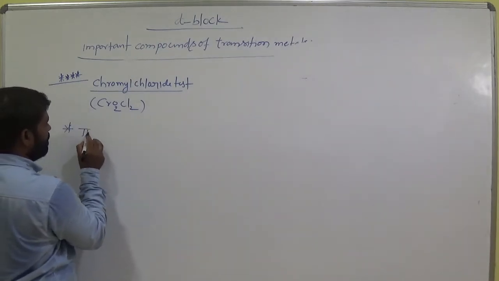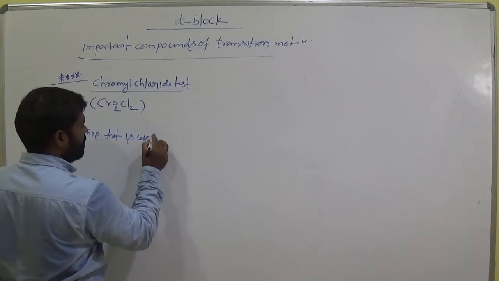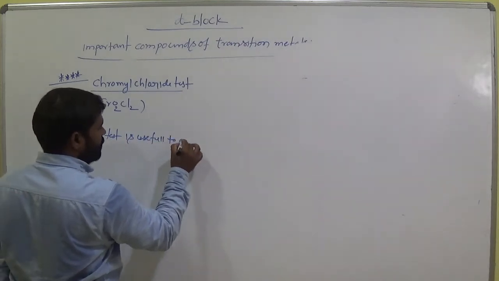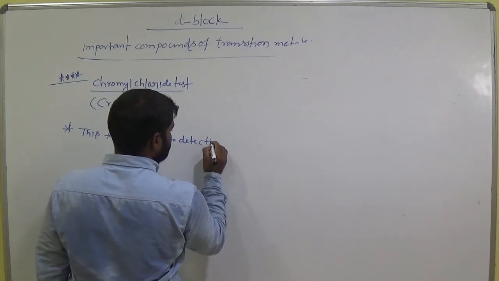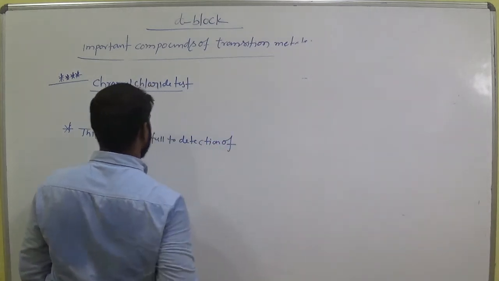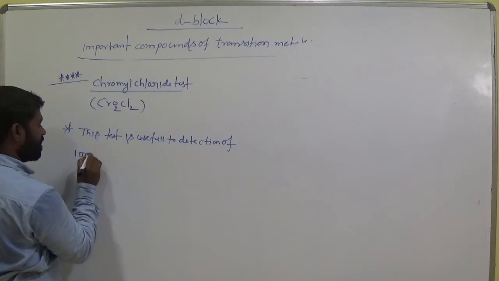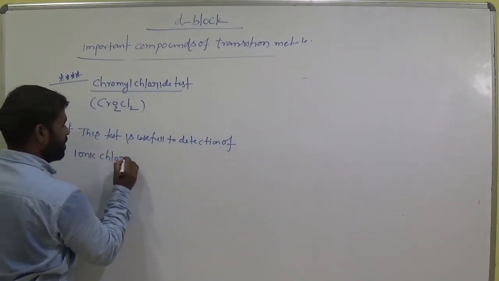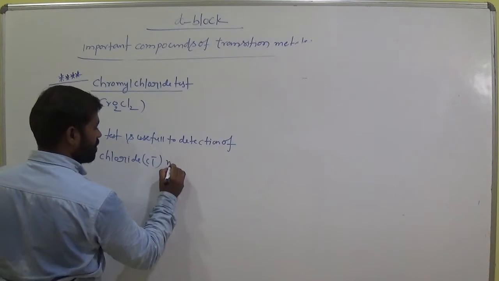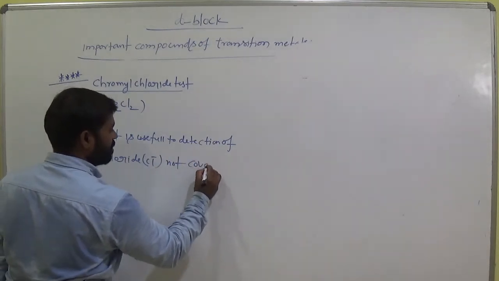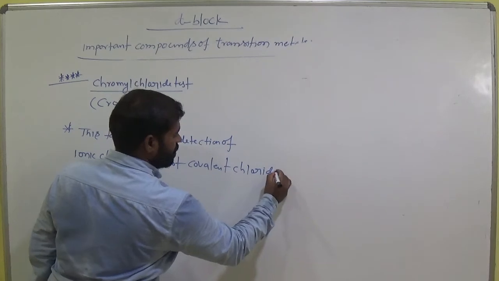Okay. This test is useful to detection of ionic chloride, not covalent chloride.